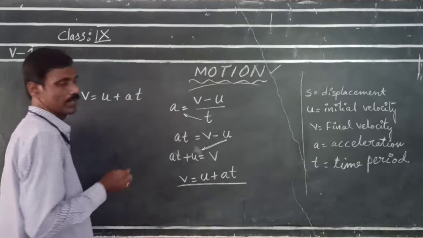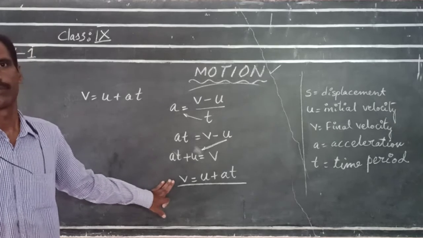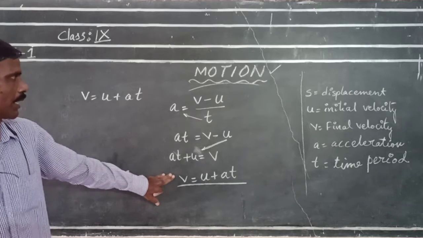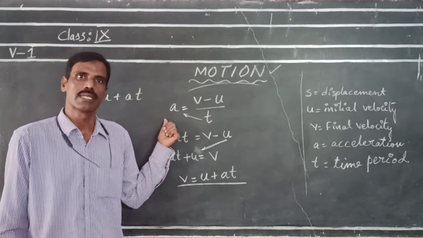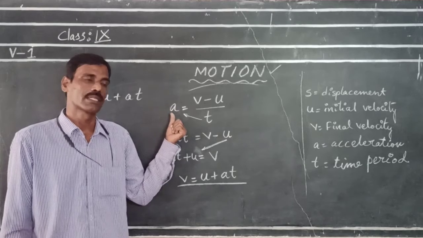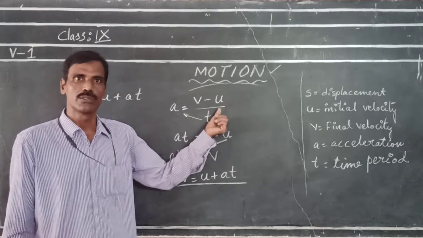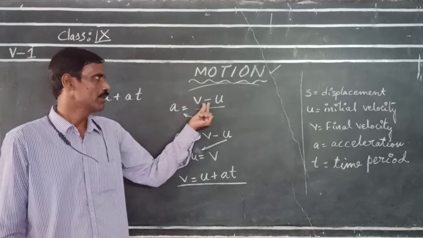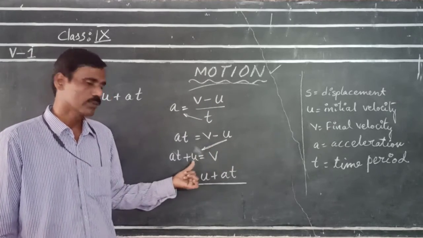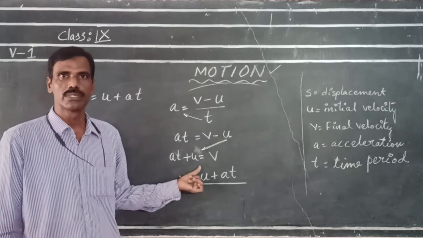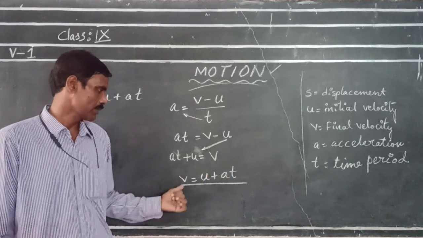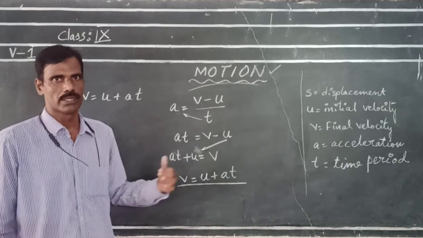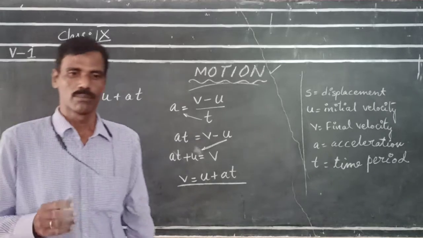This is a simple derivation of the first equation of motion, v is equal to u plus at, derived from the definition of acceleration.